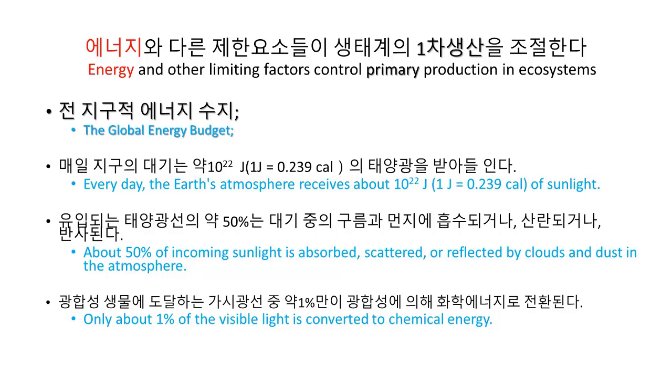As a result, only about 1% of the visible light that strikes photosynthetic organisms is converted to chemical energy by photosynthesis. Nevertheless, Earth's primary producers collectively create about 150 billion metric tons of organic material each year.